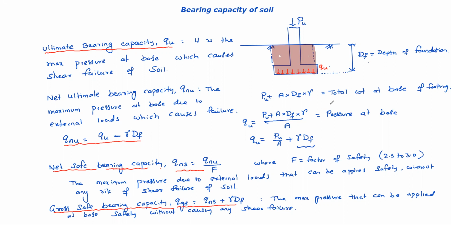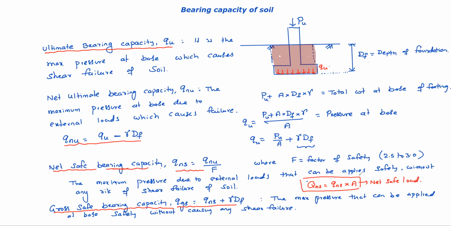First, how to find ultimate bearing capacity? That is our main concern here. After finding ultimate bearing capacity, you can find net safe bearing capacity. If you have QNS, net safe load also you can work out. Net safe load equals net safe bearing capacity multiplied by area of footing. That is net safe load on the footing. So that much load can be applied as external load.